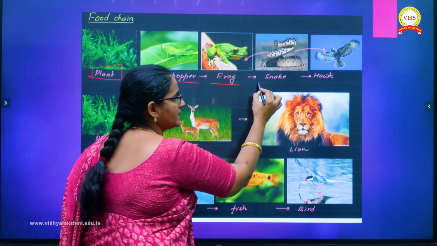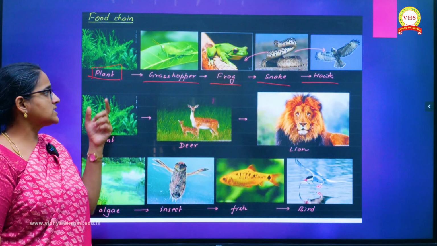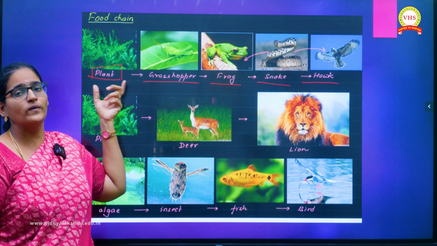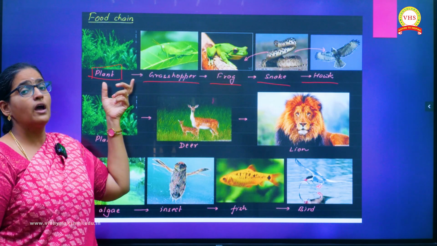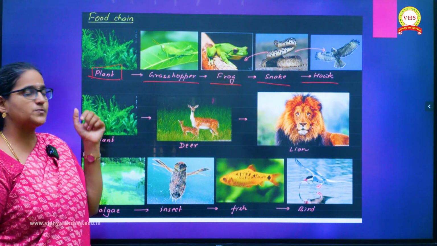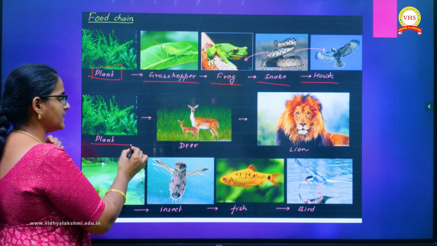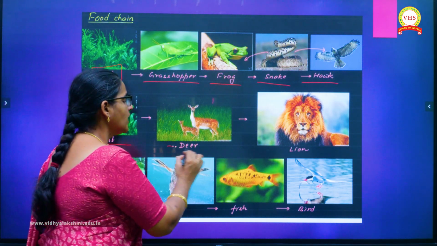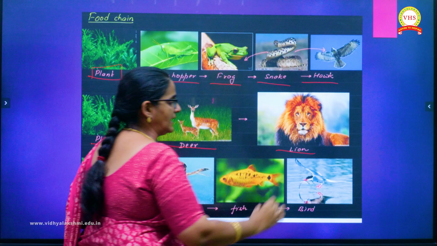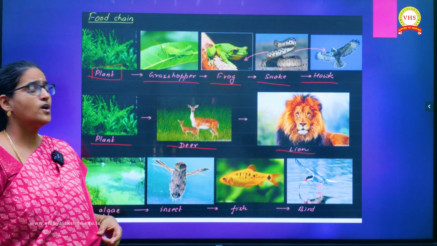Frog is consumed by the snake and snake at last is consumed by the hawk. So this is an example of a food chain where you have the involvement of 5 major trophic levels. And the second one, plant is again consumed by deer and this deer is consumed by the lion. This is also an example of the food chain which is taking place in the forest.